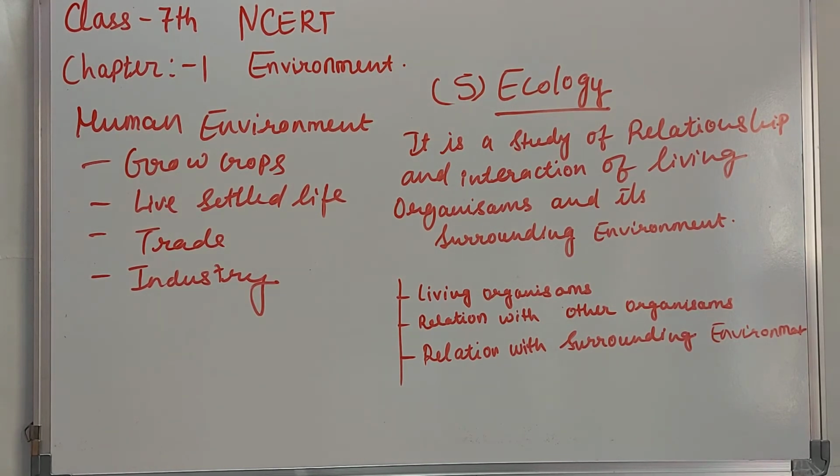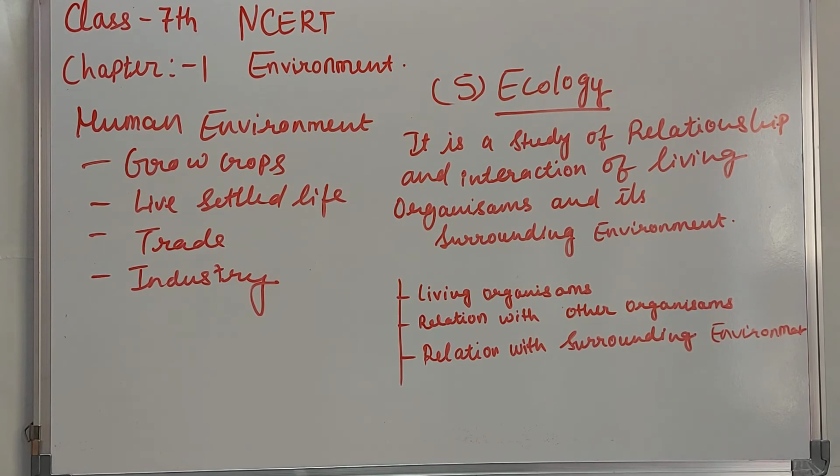So what happened in ancient India, in the ancient world, with the ancient people, they used to grow crops, as we have all studied in history, how they used to grow crops and how they used to live their life in ancient times. The first thing we start with, they used to grow crops, then they lived a settled life. The Indus Valley civilization and all those things we can interrelate over here. They used to live a settled life.